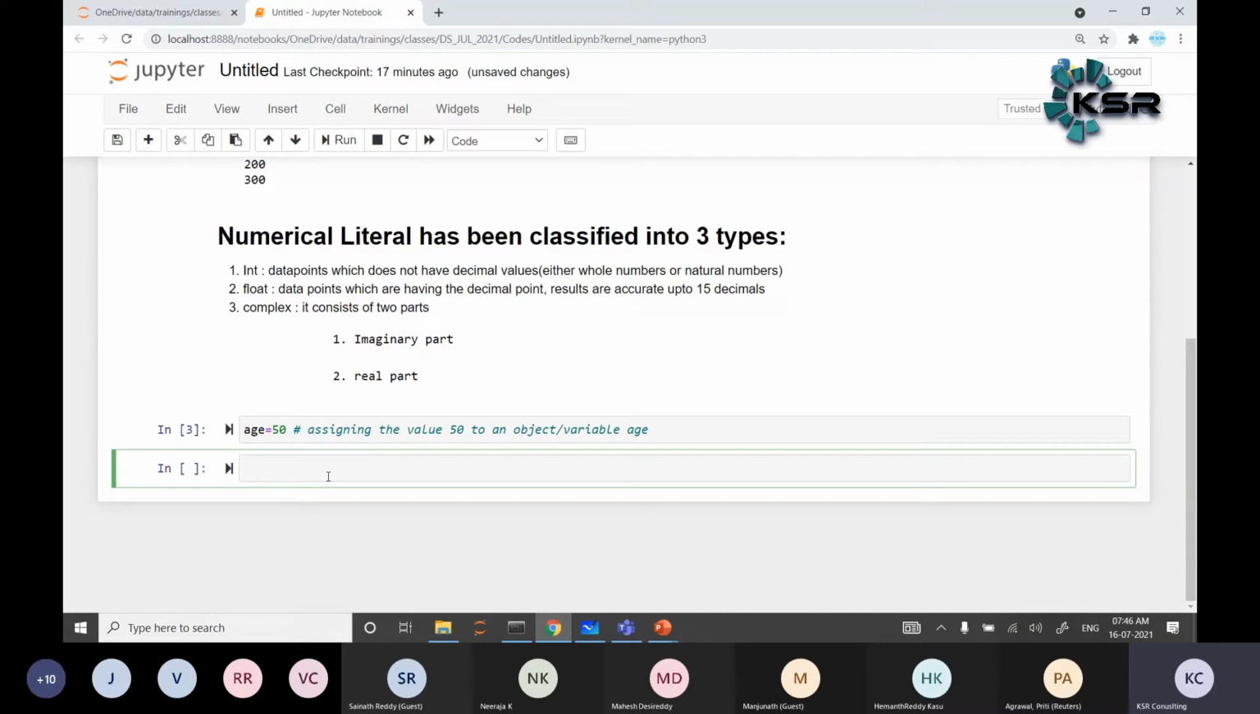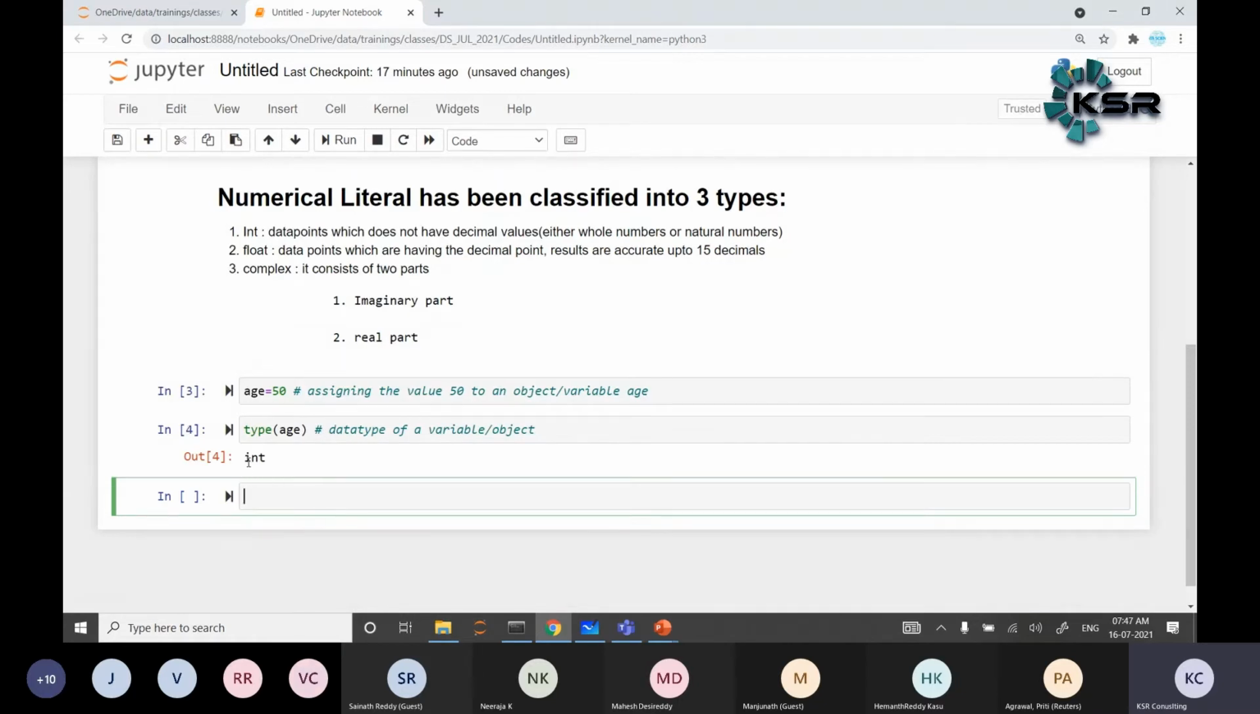Now what data type is it? Is it an integer data type, a complex data type, or a float data type? How do we know? There is a function called the type function. Type of age tells the data type of a variable or object, which tells us int. Int is nothing but integer.